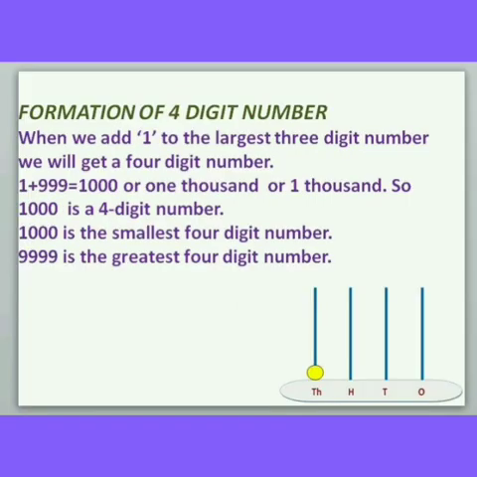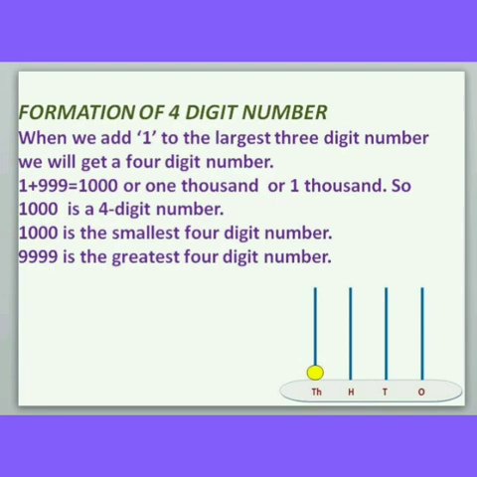Children, next, formation of 4-digit number. Do you know how a 2-digit number is formed? When 1 is added to the largest 1-digit number, it gives the 2-digit number. That is 1 plus 9 equal to 10. 10 is a 2-digit number. Then like that, when 1 is added to the largest 2-digit number 99, it forms a 3-digit number 100. That is 1 plus 99 equal to 100.